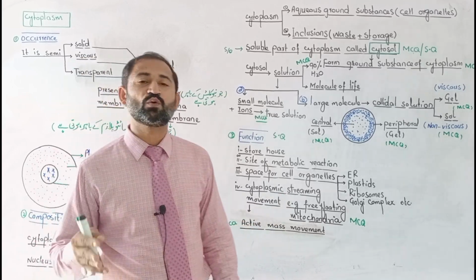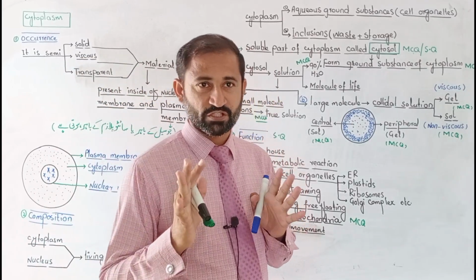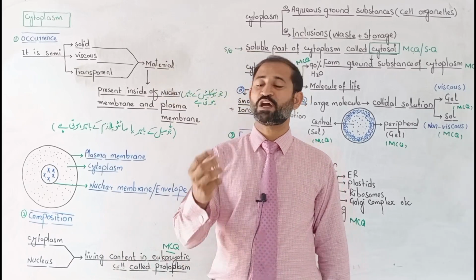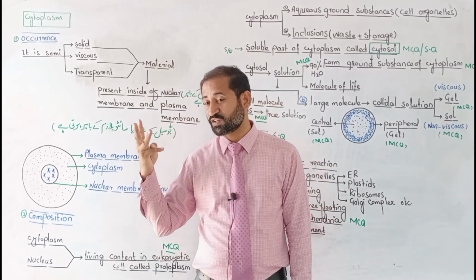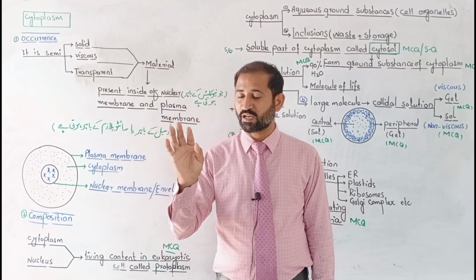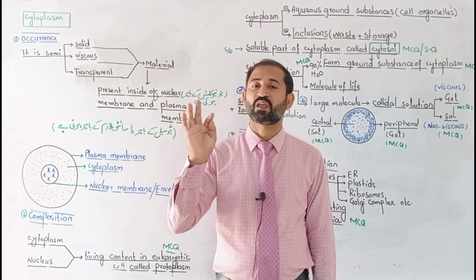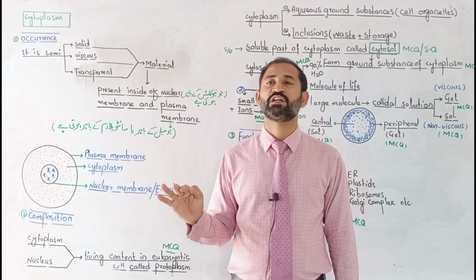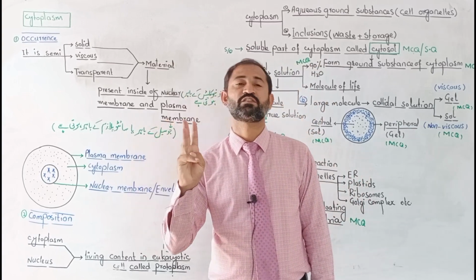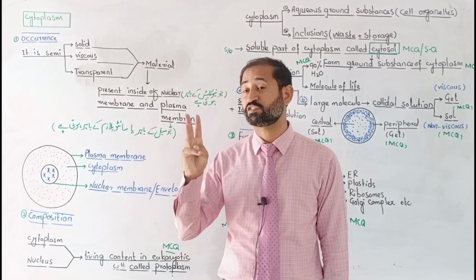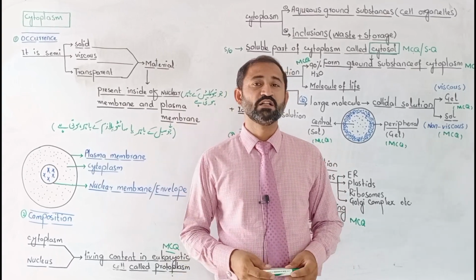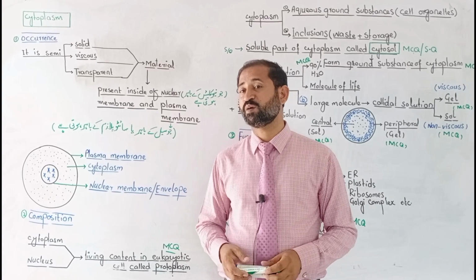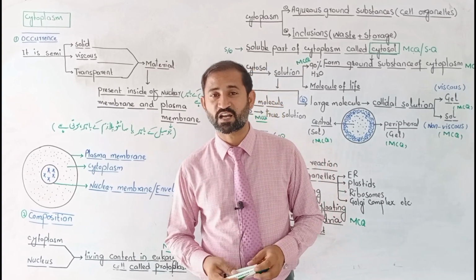Keep in mind that to complete this long question, you have to write 3 components of this cell structure. Number 1, occurrence. Number 2, its chemical composition, and number 3, its function. If you write all these 3 components of the cytoplasm, then it will cover all your 4 marks, and it will become easy for the examiner to see that the student has written all about this question.